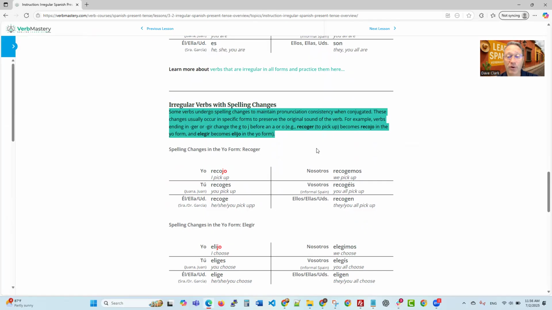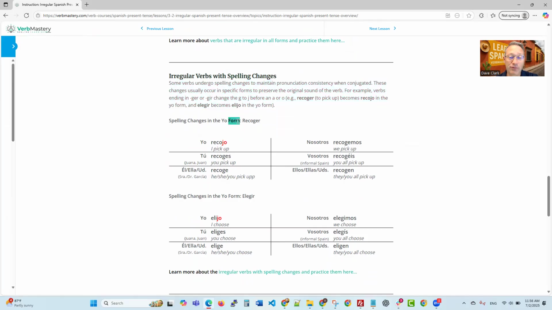For example, recoger, to pick up, becomes recojo. If it was spelled with a G, it would be recogo. So it needs to be recojo in the yo form. And elegir becomes elijo in the yo form instead of eligo. So again, a G followed by an A or an O makes a hard sound. Recogo. But again, we have to change it to the J to make it sound right. Recojo. So spelling changes in the yo form.